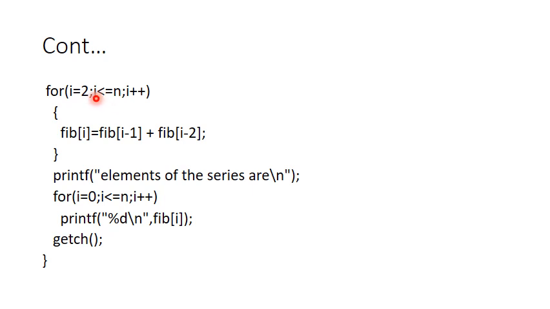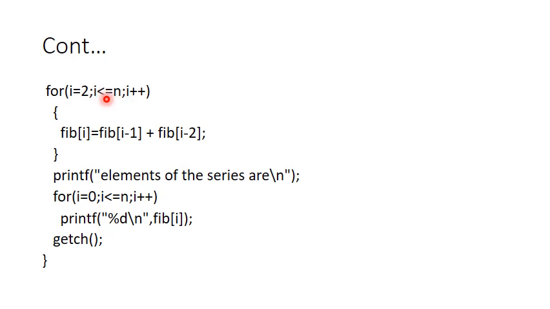As long as this condition is true, I will go on generating the Fibonacci series values. Once the value of i becomes greater than n, I stop printing the elements of my Fibonacci series. Already fib of 0 is 0 and fib of 1 is 1, therefore I should start from 2, that is fib of 2, and since it is going till n, I can print all the elements till I reach n. In order to test the condition, the value of i should be less than or equal to n.